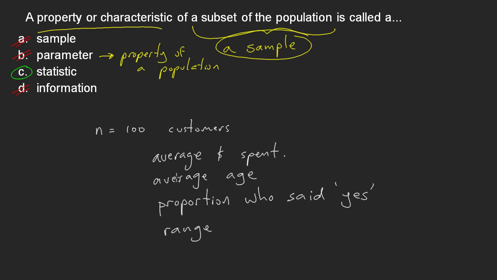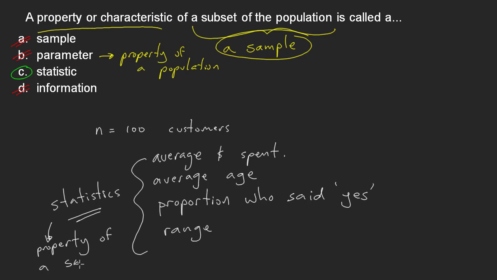There are a great number of different measurements that you could have that could all be called statistics. What it is that makes something a statistic is that it is a property not of a population, it's a property of a sample. And a subset of a population is a sample. So our answer here is C.